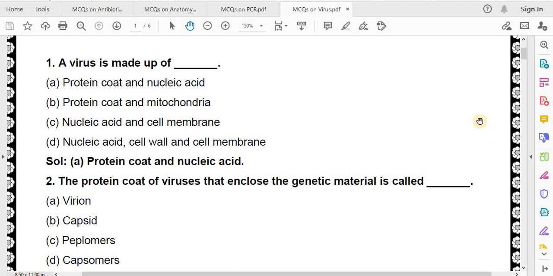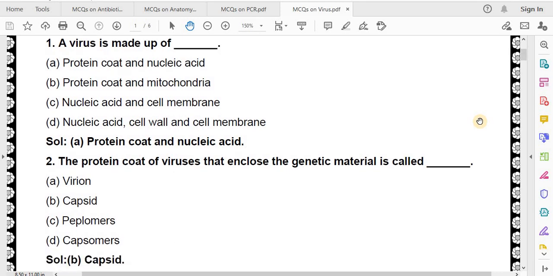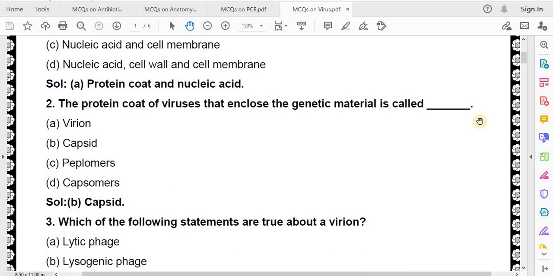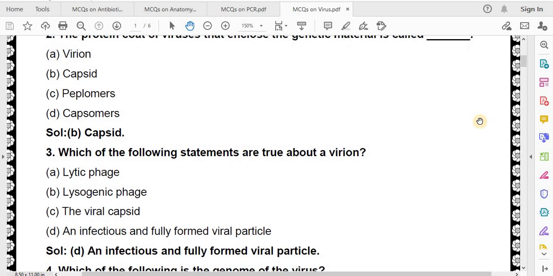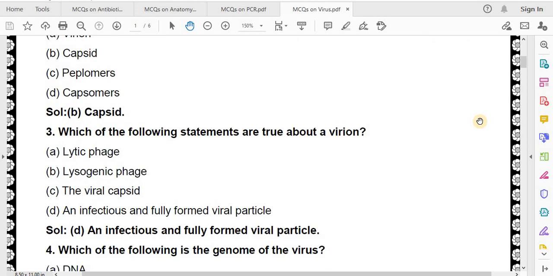The protein coat of viruses that enclose the genetic material is called virion, capsid, peplomeres, capsomers. Correct answer is capsid. Which of the following statements are true about a virion? Lytic phage, lysogenic phage, the viral capsid, an infectious and fully formed viral particle. Correct answer is an infectious and fully formed viral particle.